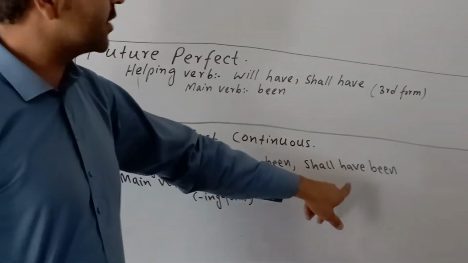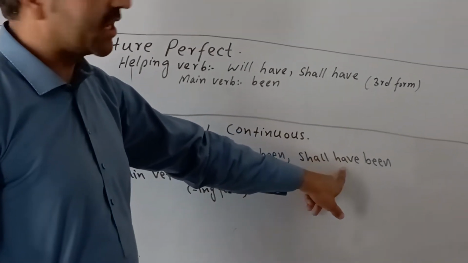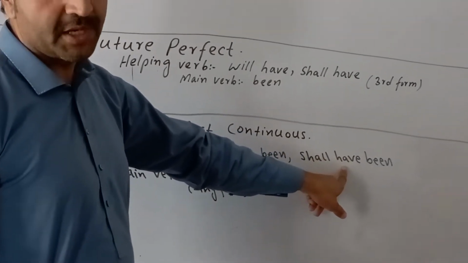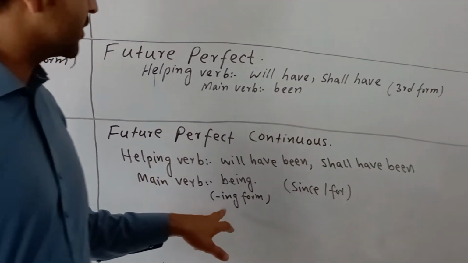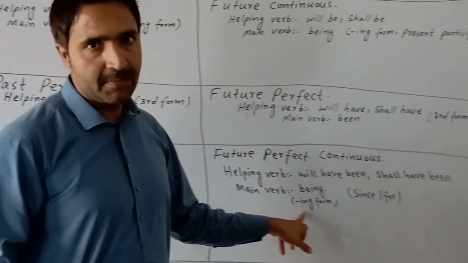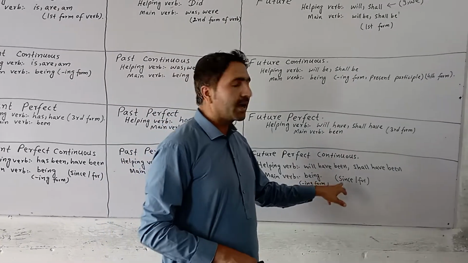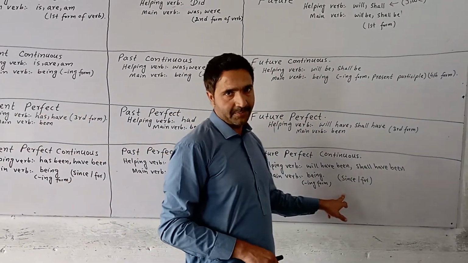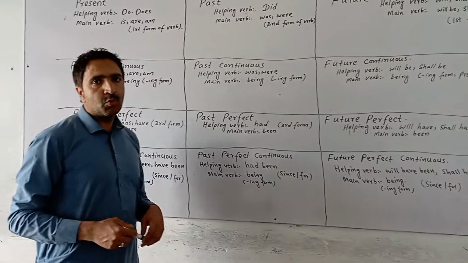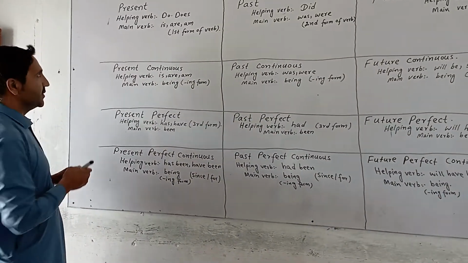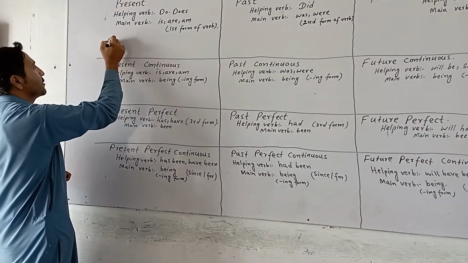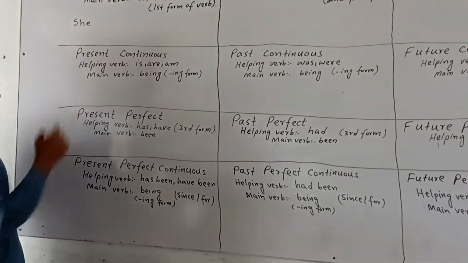With I and we in British English, we use shall have been. Main verb is being, and here we also use the present participle form, the ing form of the verb, and also we use since and for.